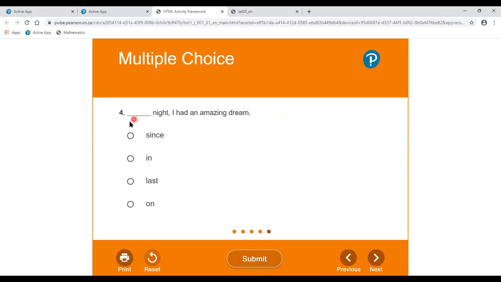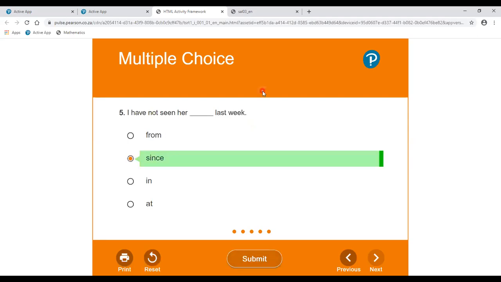Next, question 4. Dash night I had an amazing dream. Last. Next, question number 5. I have not seen her dash last week. Answer is since. Okay.